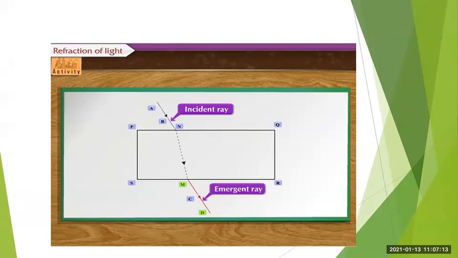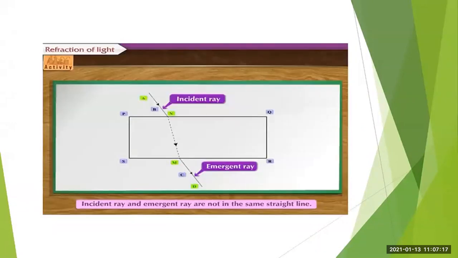Okay, then after that, what we have to do, draw an inclined straight line on the side PQ. Okay, you can see that inclined line. You have to draw an inclined straight line on the side of PQ so that it intersects PQ at point N. Then at that point, what we have to do?